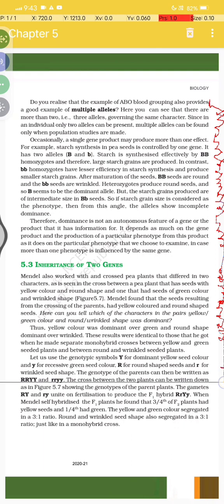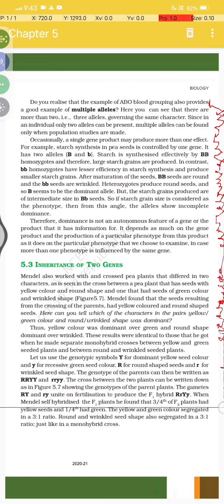And the cross between the two plants can be written down as shown in figure 5.7. The genotype of the green plant's gametes is capital R, capital Y, and small y, and on fertilization they produce the F1 hybrid, capital R small r and capital Y small y.